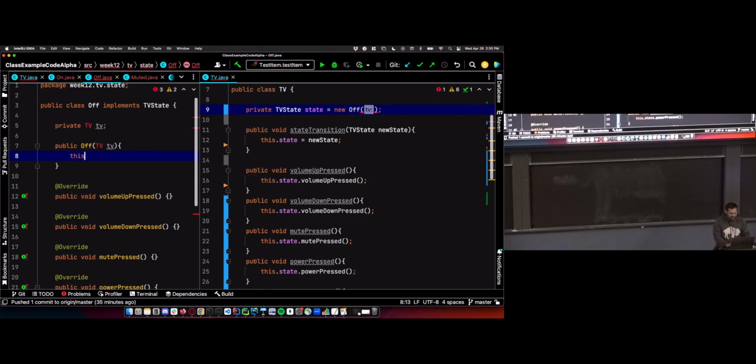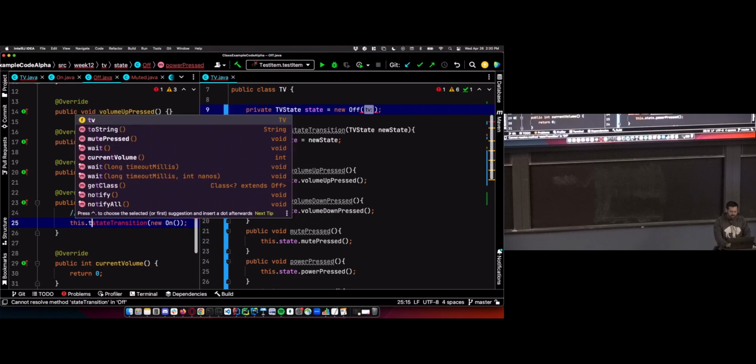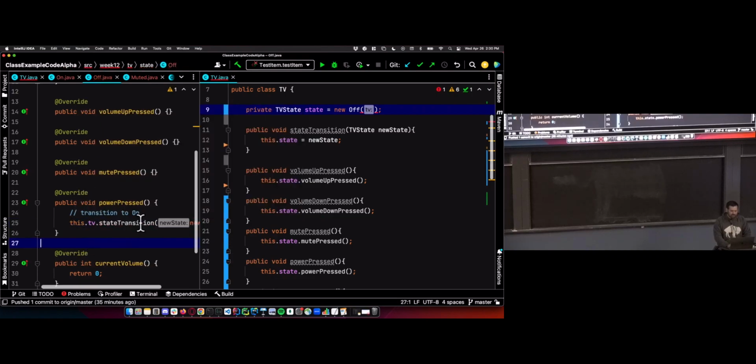So TV, this.tv equals tv. I shouldn't say it like that. There are cases where that might happen if this is some complex method call, and that method call happens to have some weird situation where it returns null. So that can happen, but we shouldn't do it directly. We shouldn't just type null in here. So what do we type in here? We have a reference to the TV now. We can call this.tv.stateTransition. This line's good.